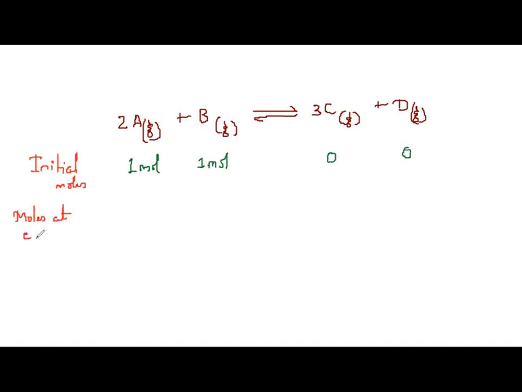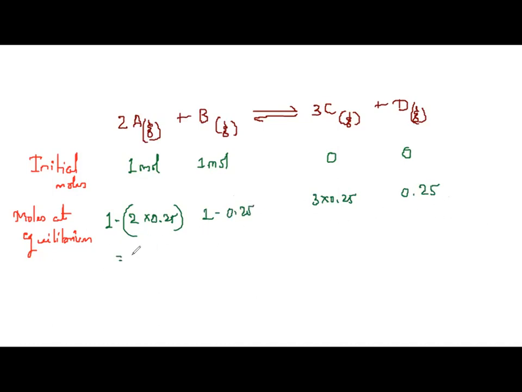Moles at equilibrium. If some amount of A and B has got converted into product, and they have said the concentration of D is found to be 0.25, therefore moles at equilibrium for A are 1 minus 2 into 0.25, since there is a coefficient 2. D is 0.25 moles. C is 3 into 0.25, and B will be 1 minus 0.25. Understanding? So 0.25 has been obtained.